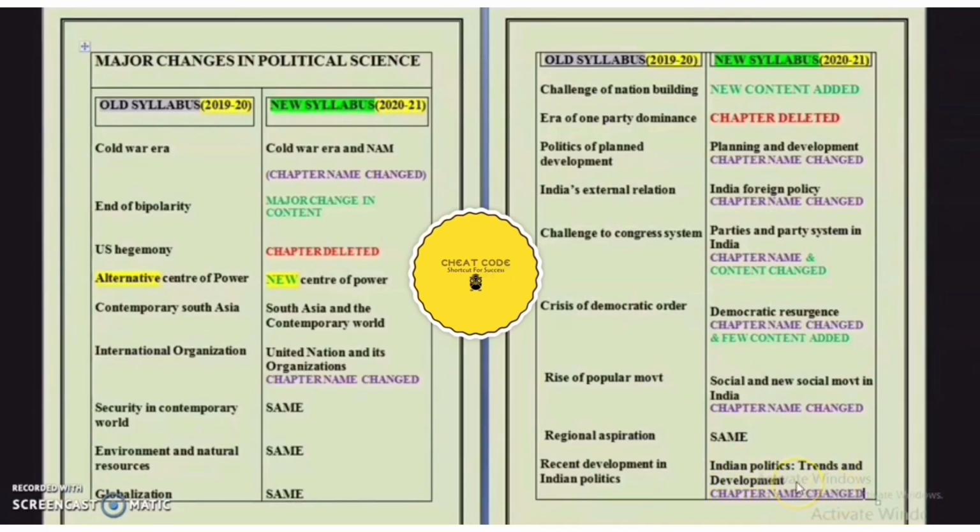So guys, please keep in mind that there are various changes in chapters, and one more change is there. Last year we had 18 chapters, this year we have 16 chapters. The reason being 2 chapters have been removed by the CBSE.